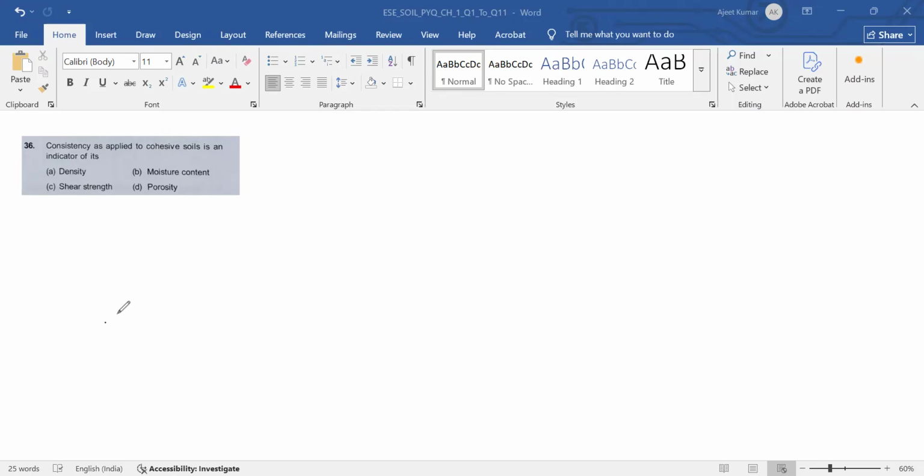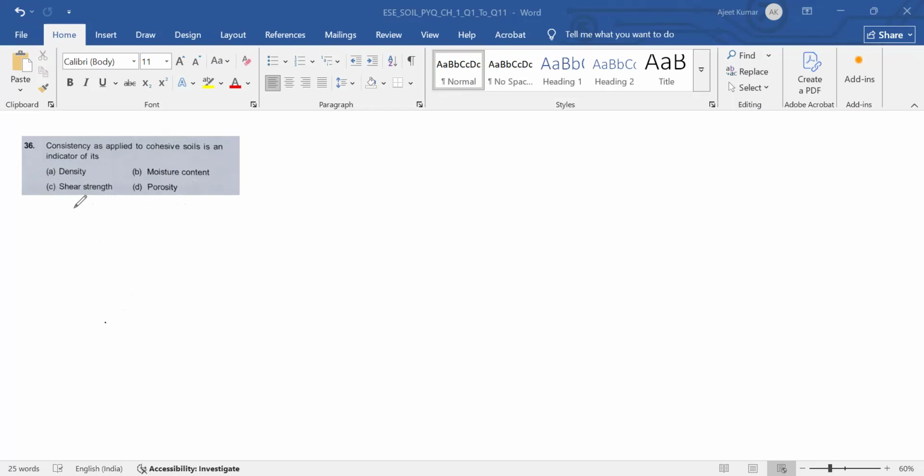Consistency as applied to cohesive soil is an indicator of its density, moisture content, shear strength, and porosity. So what is consistency?